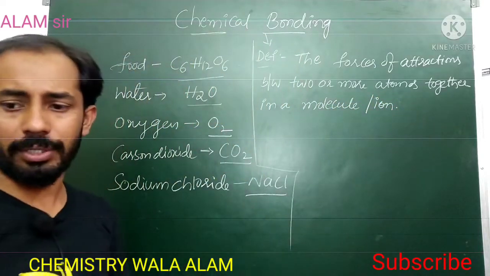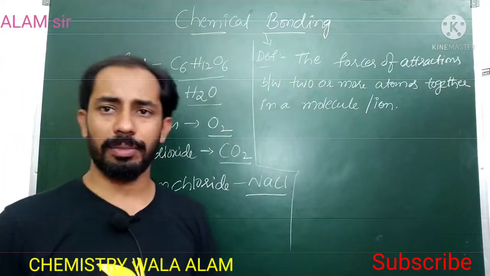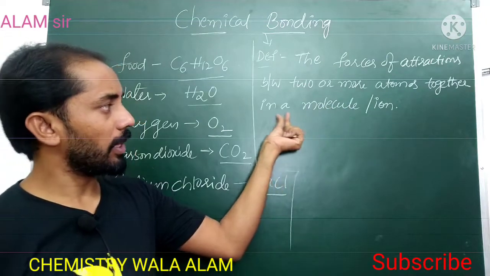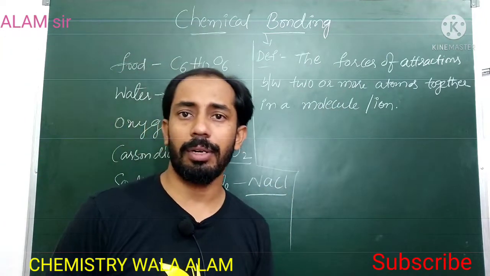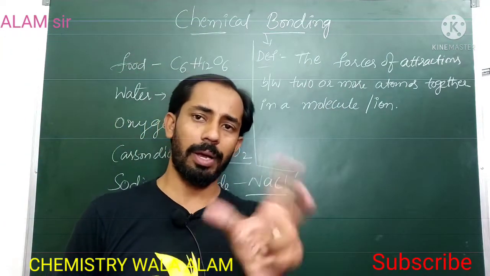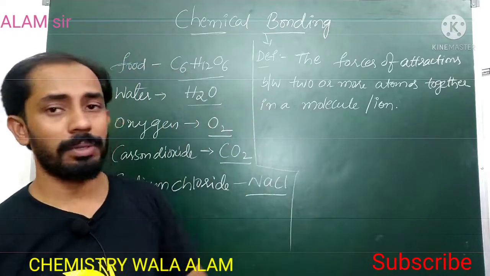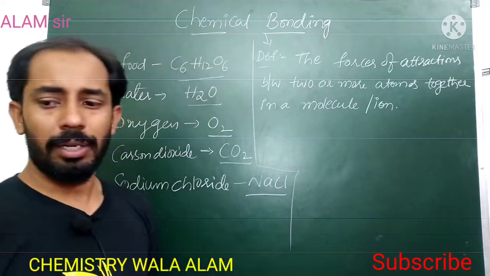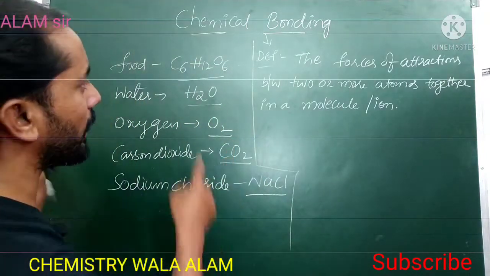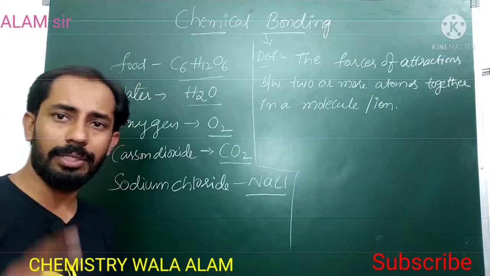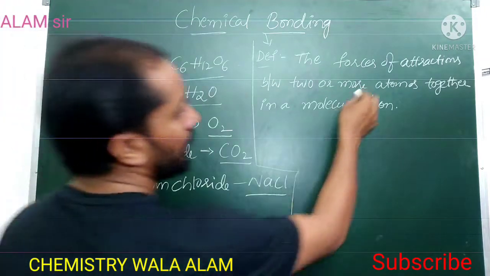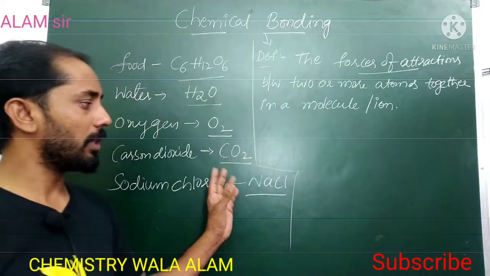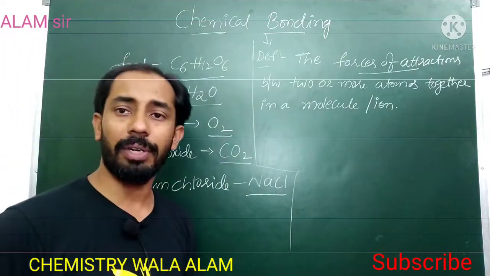The force of attraction between two or more atoms, where those atoms are in a molecule or ion, is called a chemical bond, and the process of formation of the bond is called chemical bonding. So here different atoms are acting as one single entity or single unit, due to the forces of attraction. And depending on the compounds, different forces of attraction, different types of bonds